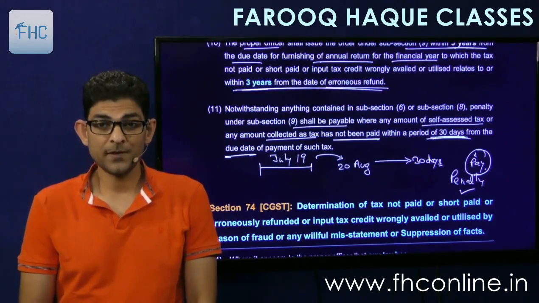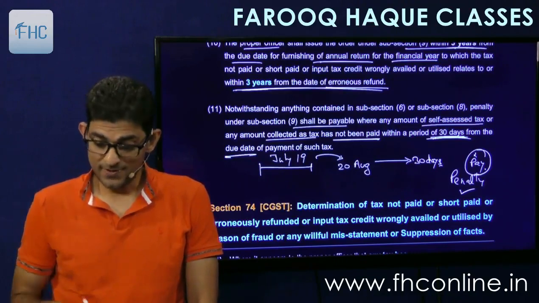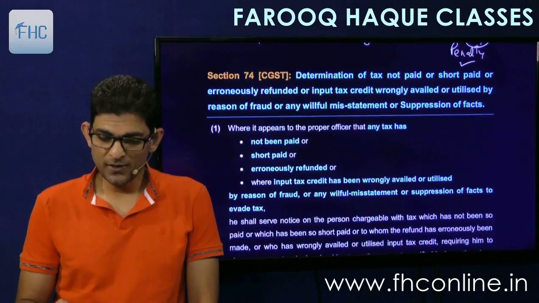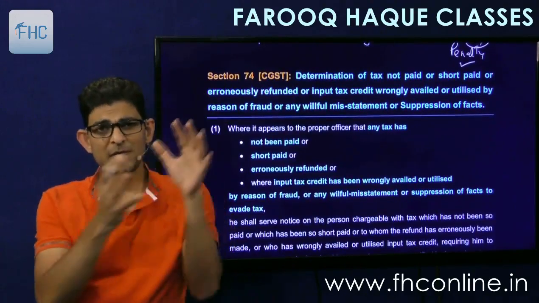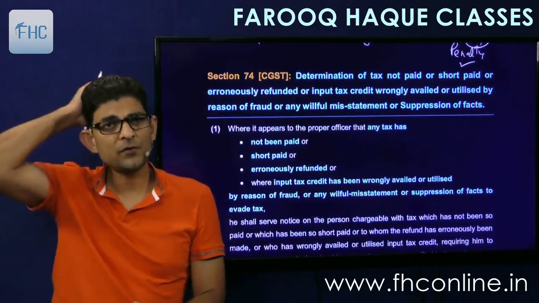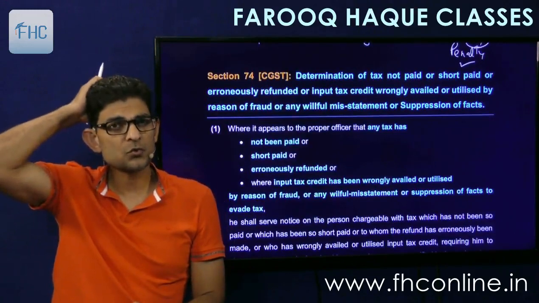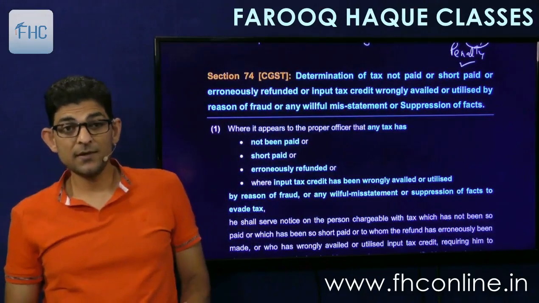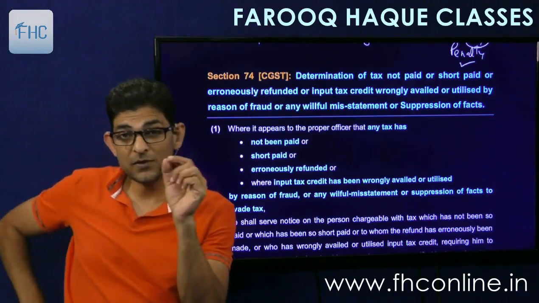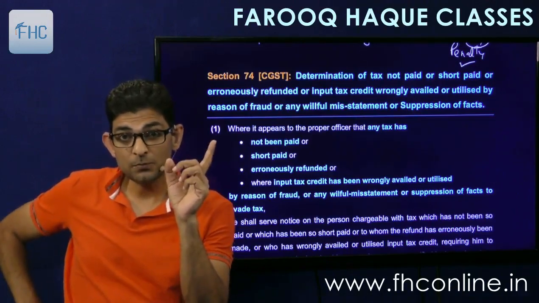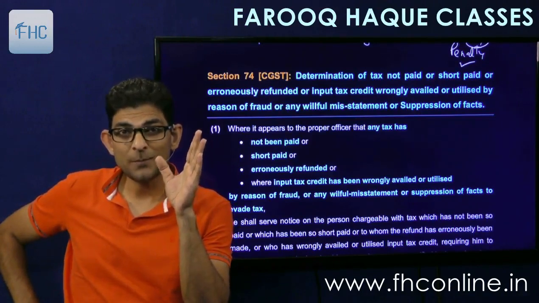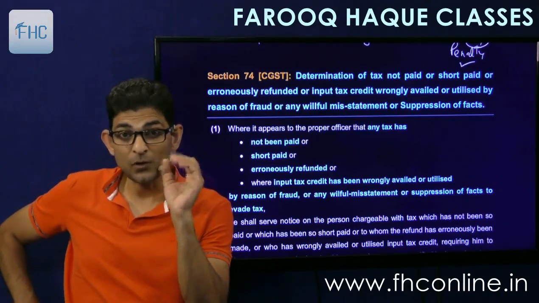Understood? So that was 73. Simple. Then let's come to 74. Now 74 you can understand very easily, because mostly the logic will remain same. Voluntary payment, then after show cause notice you can pay within 30 days. All those points will remain same. Only thing is that the fundamental difference is that this short payment was on account of fraud. You have done it purposefully. So then what happens? Let's see.